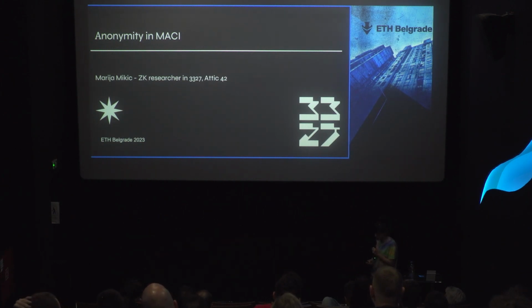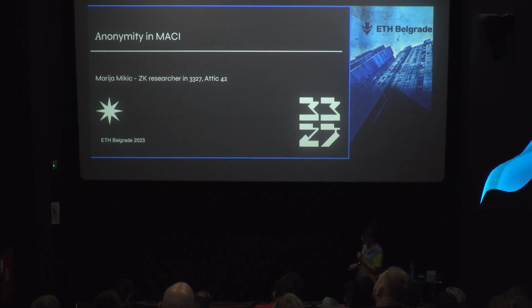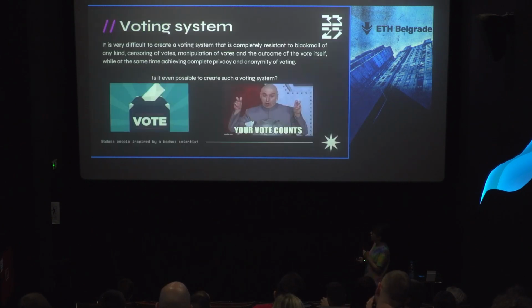Today's topic is anonymity in MACI. MACI is a minimal anti-collusion infrastructure. This is a project from the Ethereum Foundation, and my team, 3327, obtained a grant to add anonymity in MACI. When we say anonymity, we mean that no one can know how voters voted. So anonymity is in relation with voters. But before we go there, how MACI actually works, what is done so far in MACI and what we